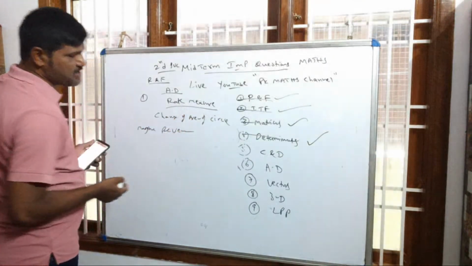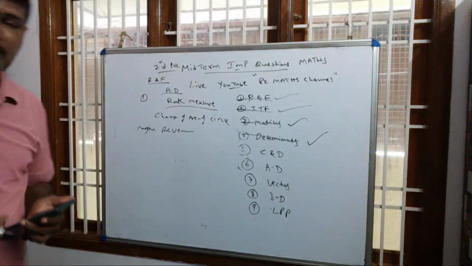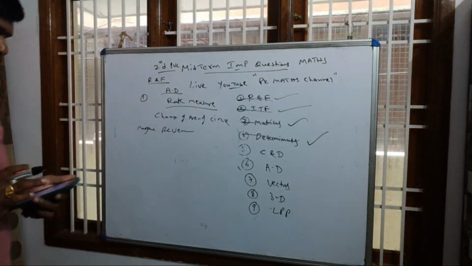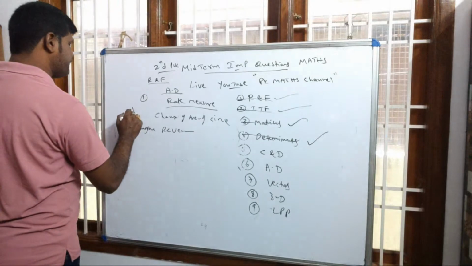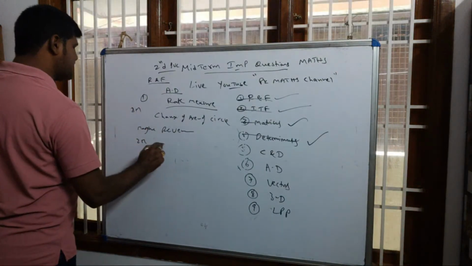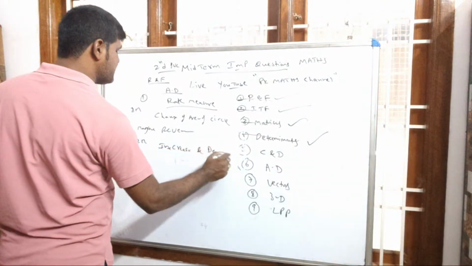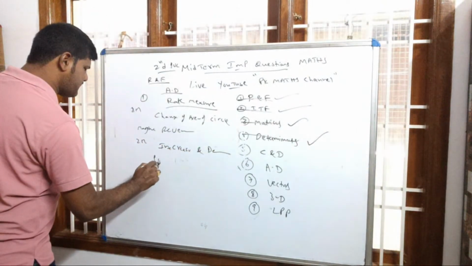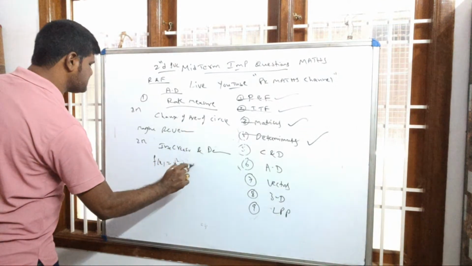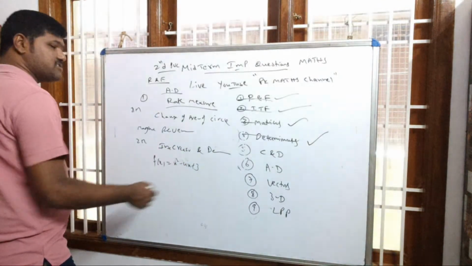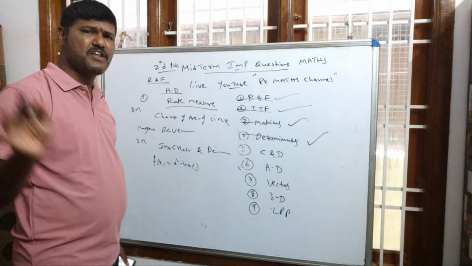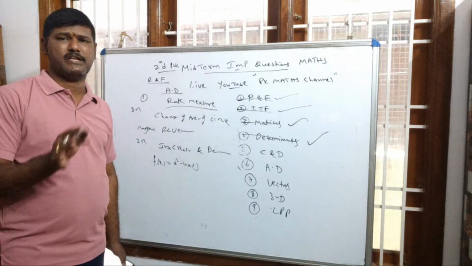So these type of questions they may ask this year. Simple question, because there is no 5 marks. Come back to 2 marks, means increasing, decreasing functions. They will give a simple question, f of x equal to x square minus 4x plus 3. In which interval it is increasing, in which interval it is decreasing. Very simple question. Even in objective also they are asking, even in subjective also they are asking the same.